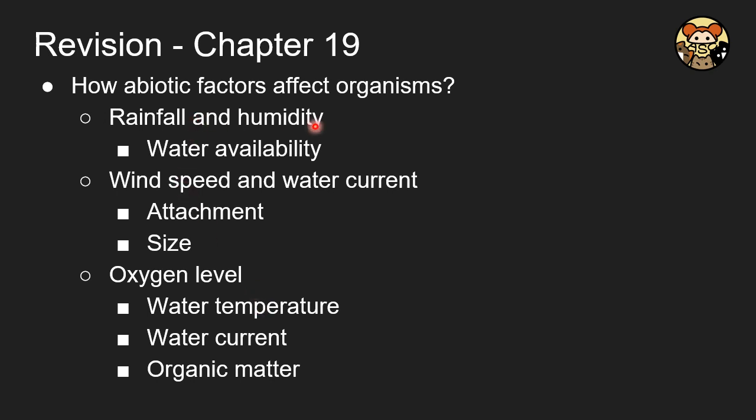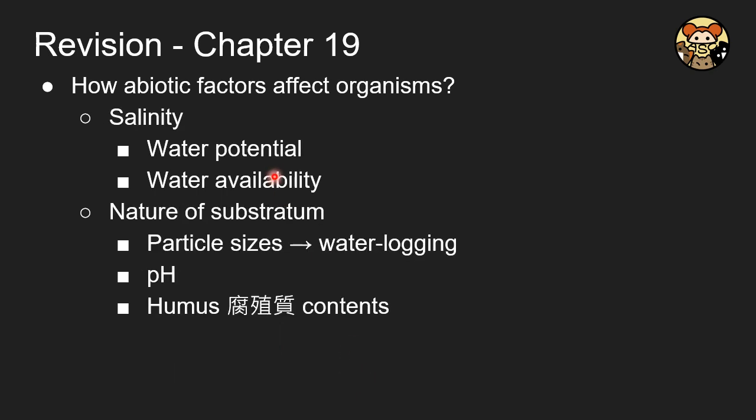Rainfall and humidity affect the water available to plants and other organisms. Wind speed and water current affect plant attachment and also the size of the plants. Oxygen level is affected by the water temperature, water current, and also the organic matter level. Salinity affects the water potential and also the water available to the plants. The nature of substratum is actually the particle size. If the particle size is too small, it may result in waterlogging, and it also affects pH.